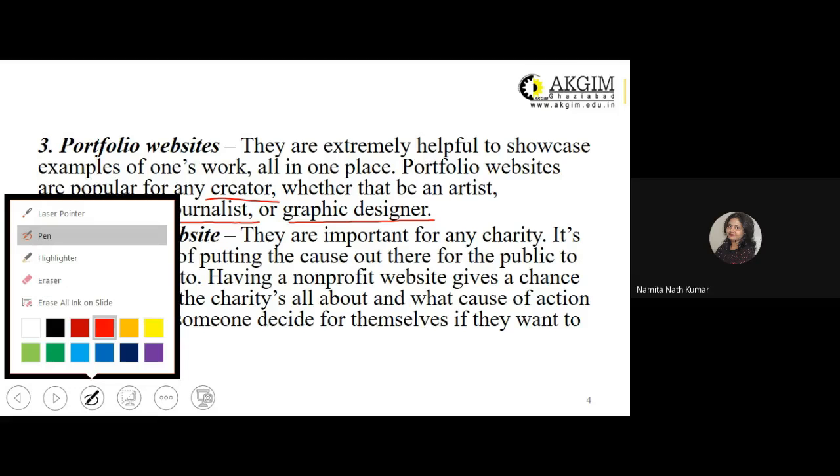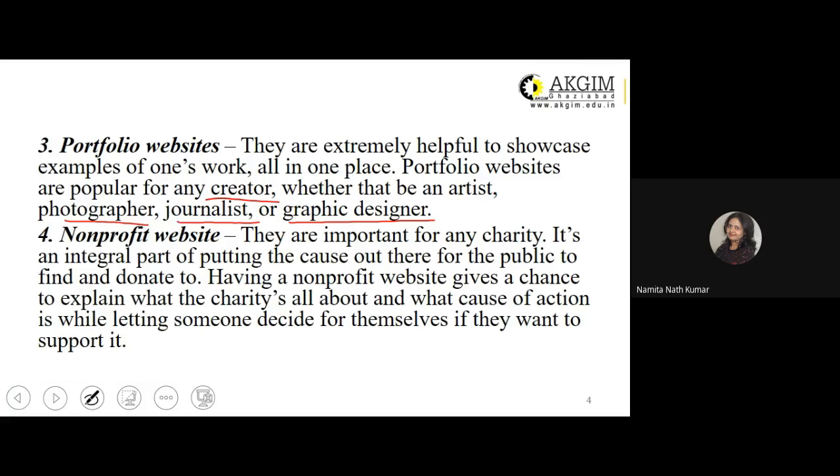Next is your non-profit website. As the name suggests, a non-profit website is a website which gives information about the social work that can be done using that particular platform. So they are important for any charity. It is an integral part of putting the cause out there for the public to find and donate to.